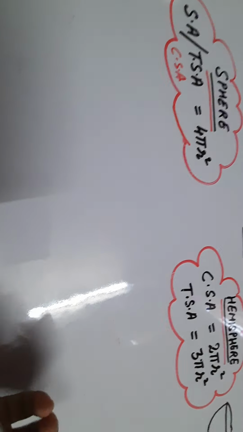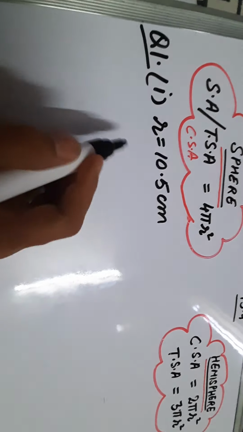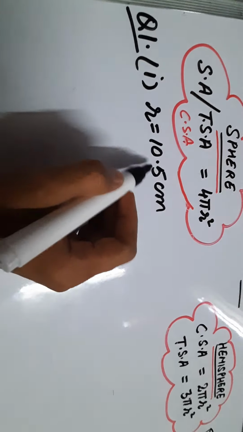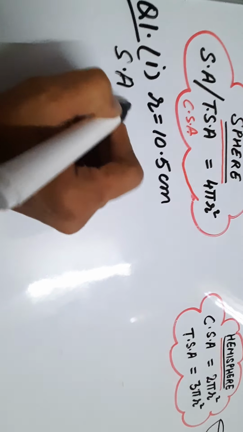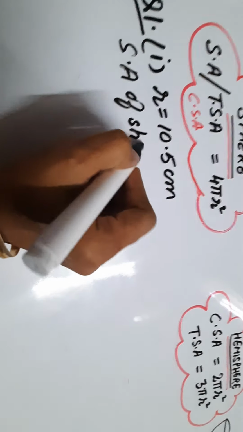So now let's do the first question of the exercise. So dear students, what is the first question? Find the surface area of a sphere of radius this. So very easy, we need to find out surface area. Radius is given to us. I am doing one part in front of you. Try the remaining 2 parts yourself, okay? So let's do. First of all, we will write the radius is equal to 10.5 centimeter. Now surface area of sphere. We will first write down the formula.